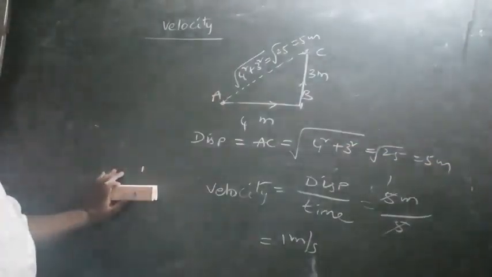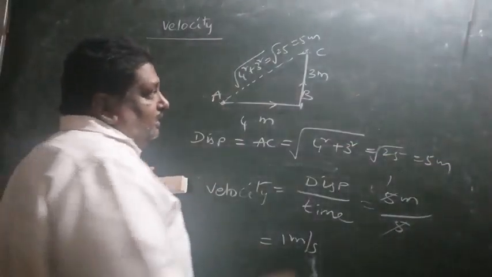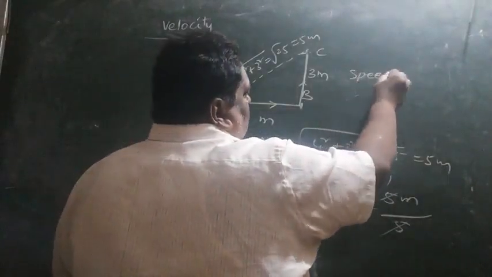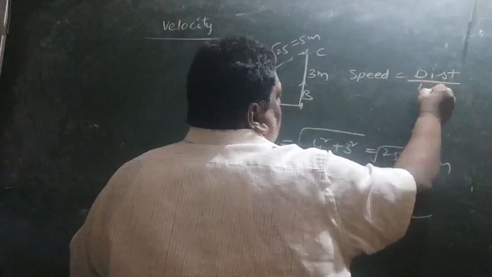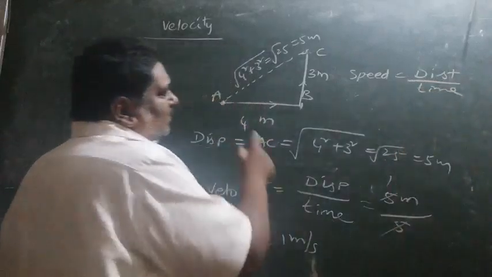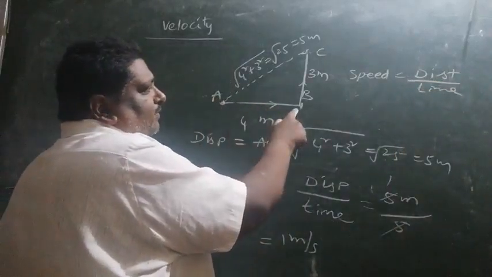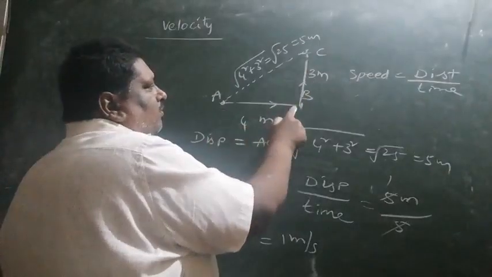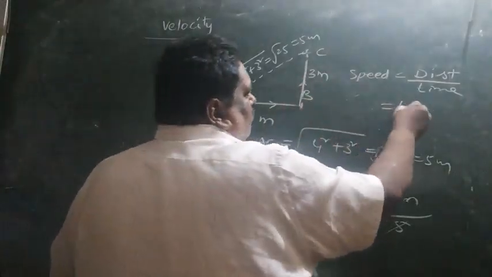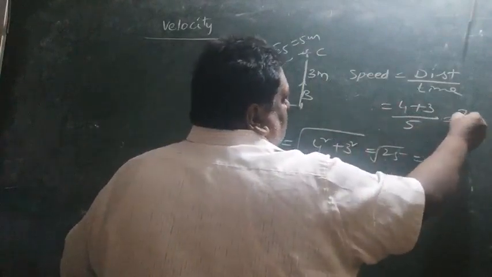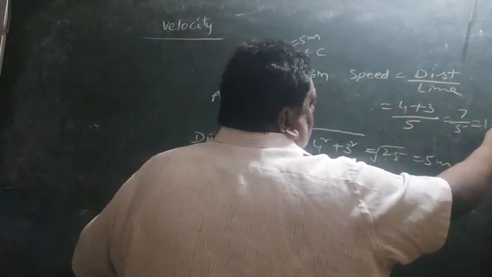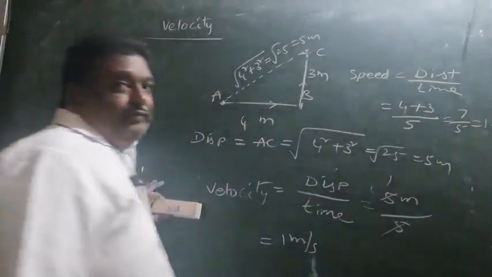Suppose we are asked to find the speed. Speed means distance travelled by time taken. What is the distance travelled? A to B and B to C, it is 4 and 3. So 4 plus 3 by time 5 seconds, 7 by 5, is 1.4 meters per second.